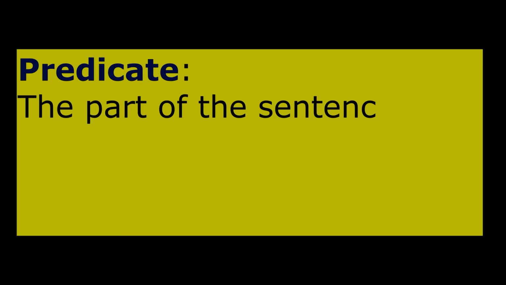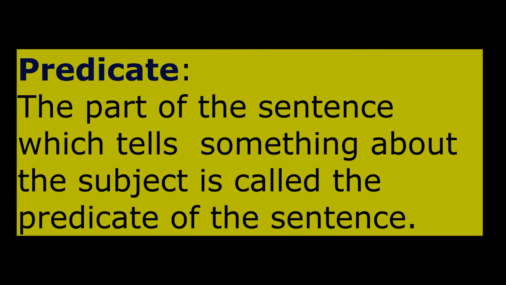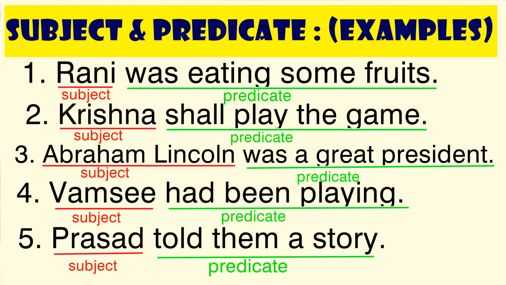Let's see predicate. The part of the sentence which tells something about the subject is called the predicate of the sentence. Let's see examples of subject and predicate. First one, Rani was eating some fruits. In this sentence, Rani is the subject.